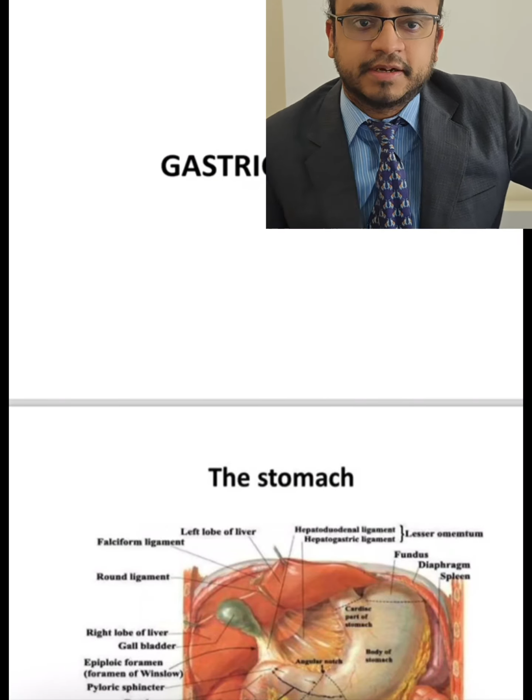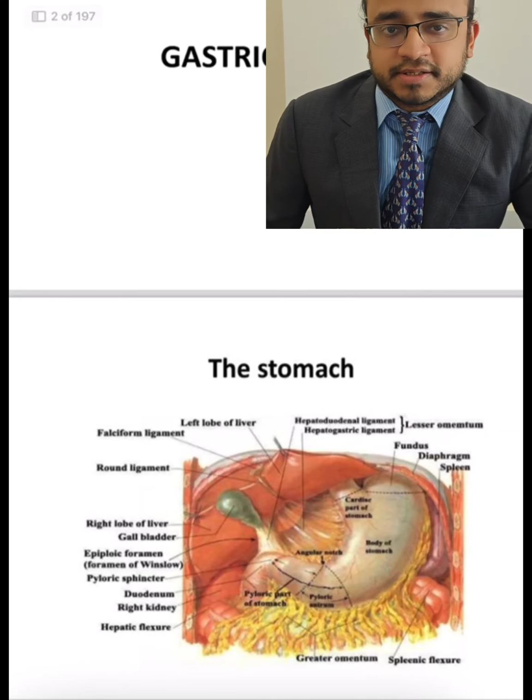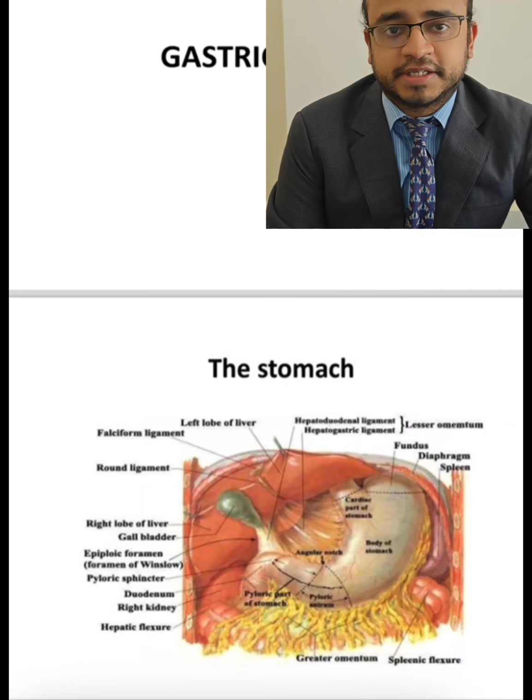So today we will be discussing an important topic. That is stomach cancer, or gastric cancer. Okay, so let's start with some basics.